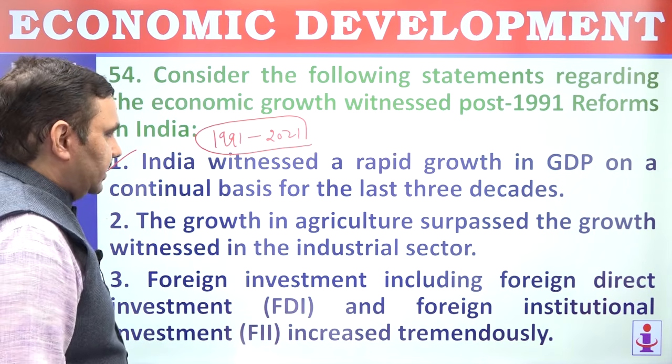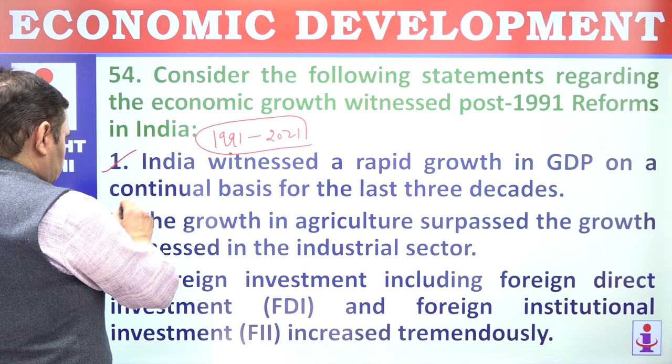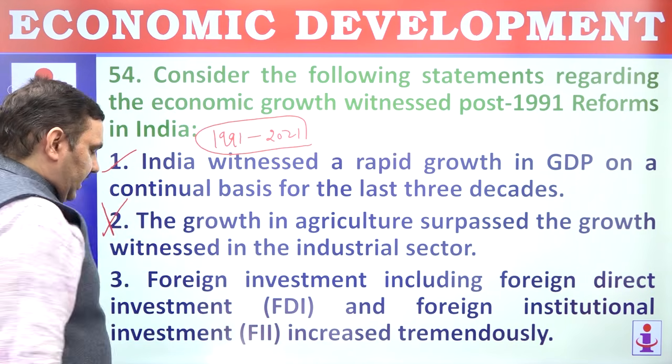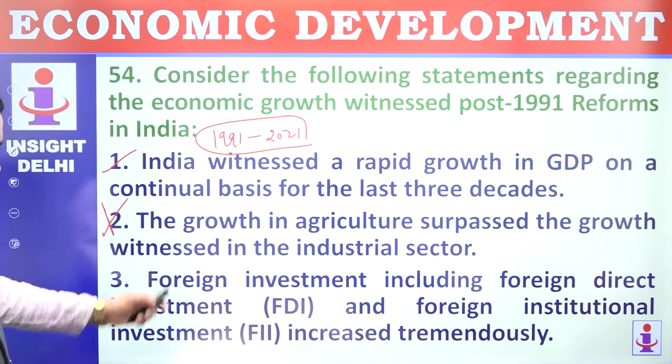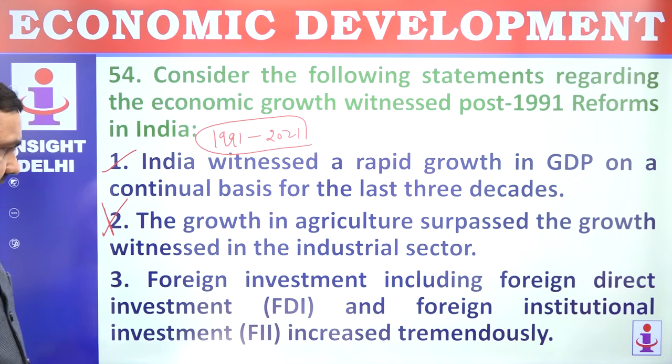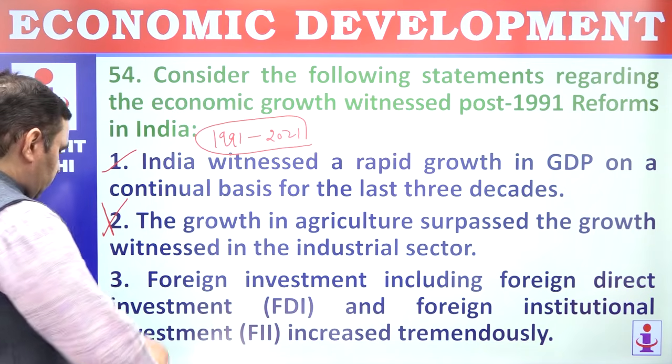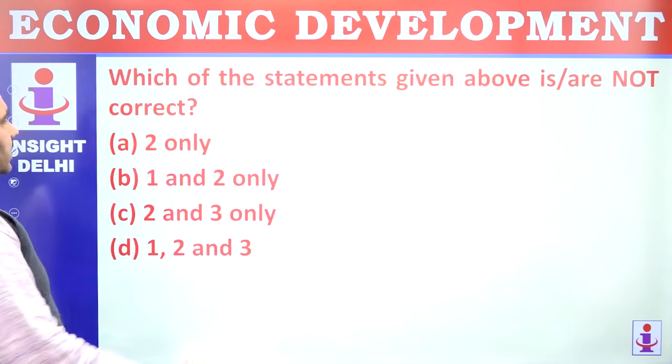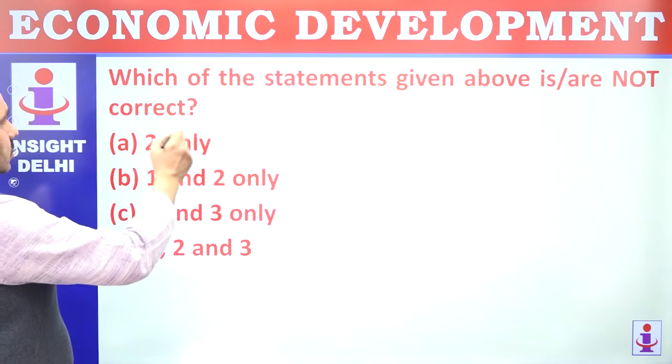The growth in agriculture sector surpassed growth in industry. That's wrong. Growth in agriculture has been relatively lesser than industries and services. Foreign investment, including foreign direct investment and foreign institutional investment, increased tremendously. That's correct. 1 and 3 are correct. 2 is wrong. So you have to see 2 is not correct.